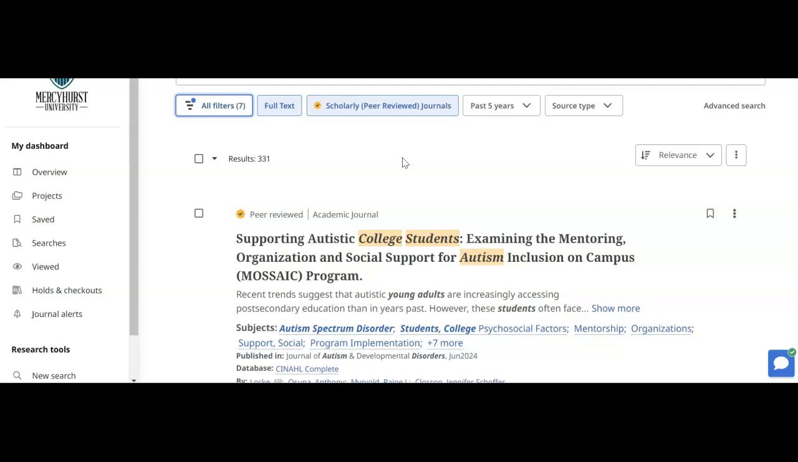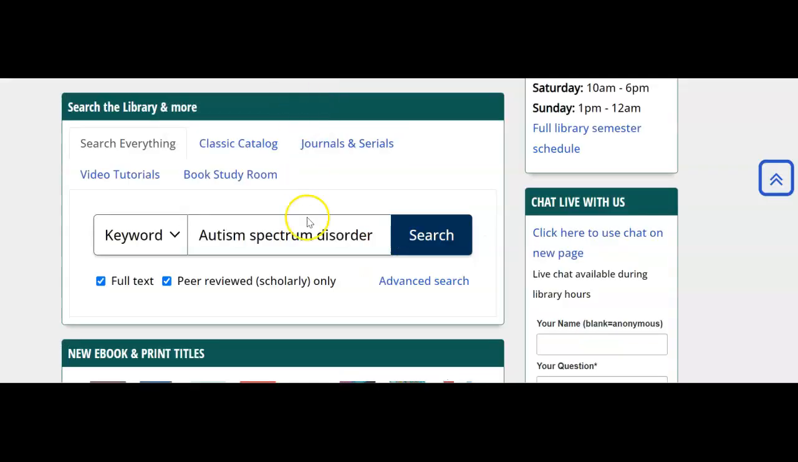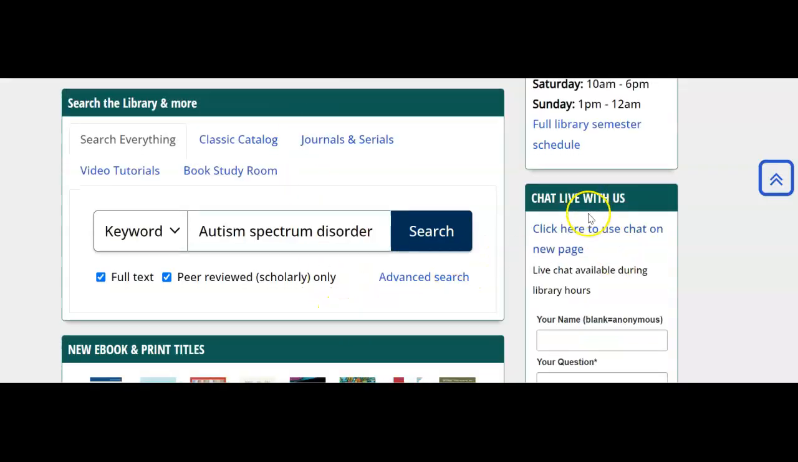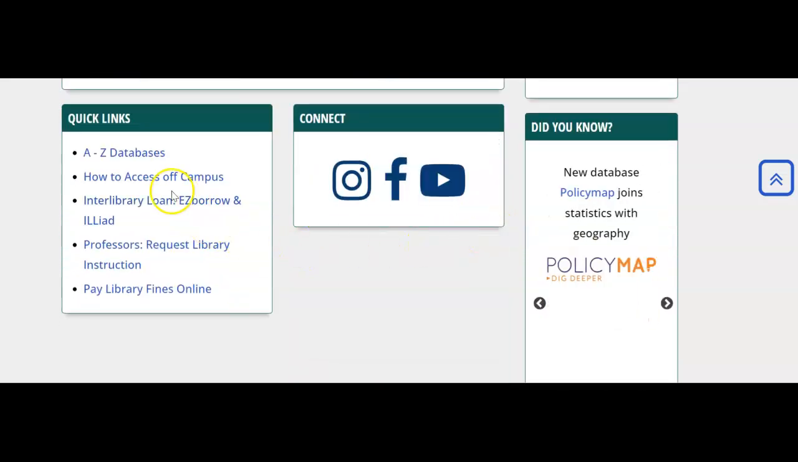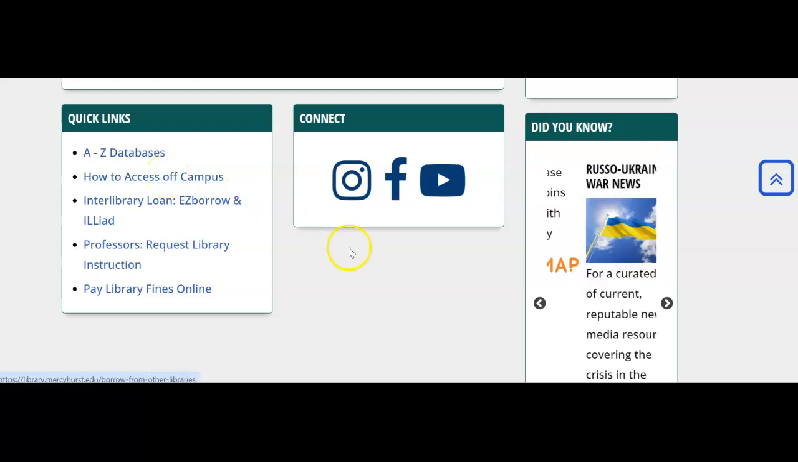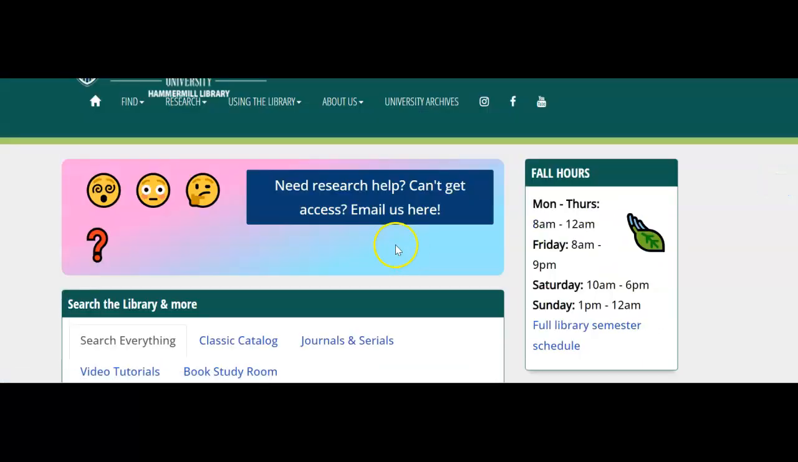And remember that the librarians are a great help. You go back to the Mercyhurst University library homepage, and there's a place to chat with a librarian. There's lots of good information about searching the databases. So I want you to start getting involved, if you haven't already, with the library's databases, and it will be part of this learning unit.